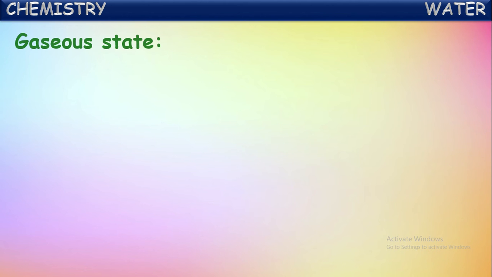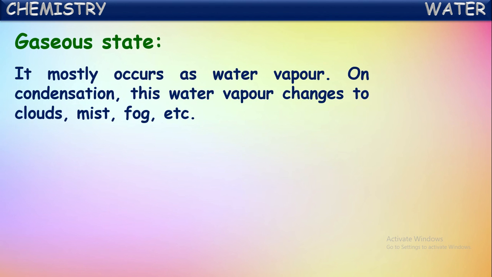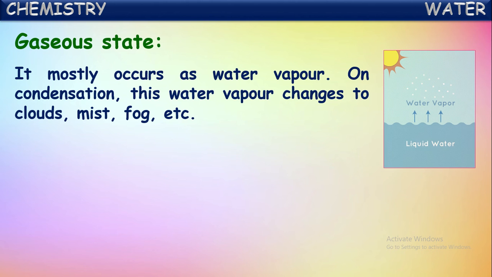Next, the gaseous state of water mostly occurs as water vapor. At higher temperatures, water exists in the gaseous state. Even at normal temperatures, a small quantity of water will be converting into gaseous form. That we call vaporization. So by the process of vaporization, water converts into gaseous form. Again, in reverse, on condensation, this water vapor changes to clouds, mist, fog, etc.